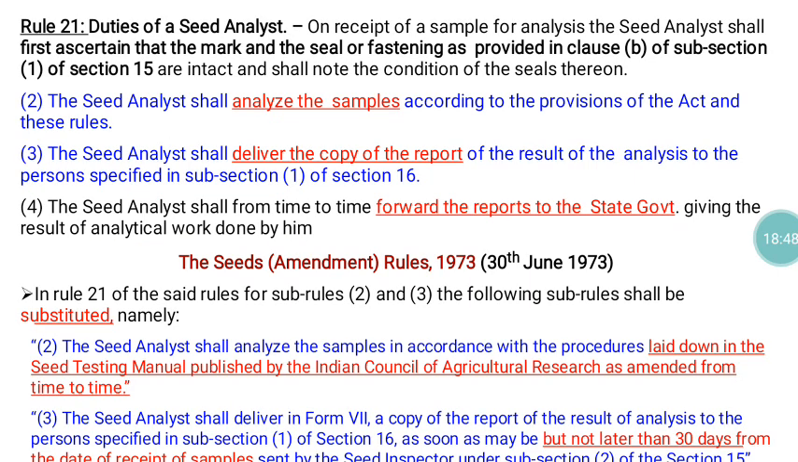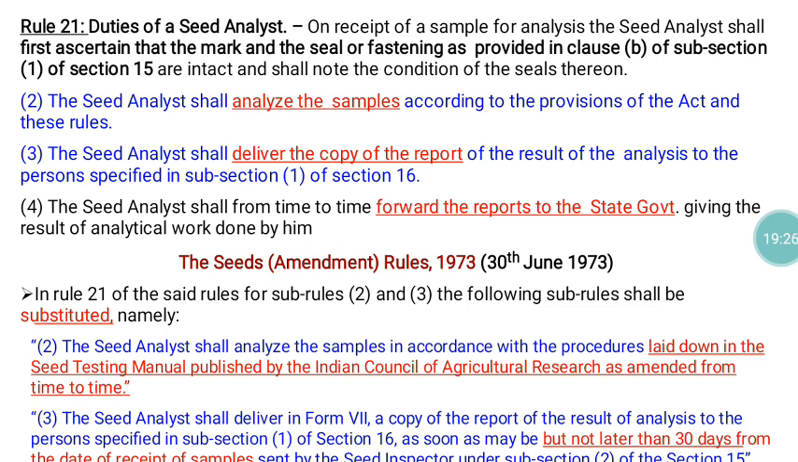Then rule 21 of part 9 says the duties of the seed analyst. As per the main duties, they have to receive the sample in the seed testing laboratory. Immediately after receipt of the sample, they have to ascertain the mark and seal or fastenings provided in clause B, subsection 1 of section 15. That is very important. Whatever sample is received should be packed as per section number 15, so the fastening, everything must be there.